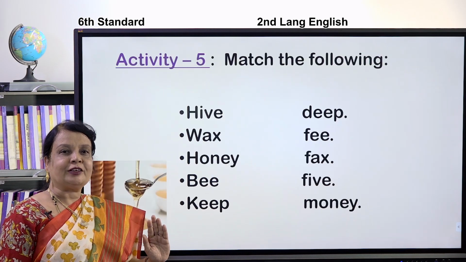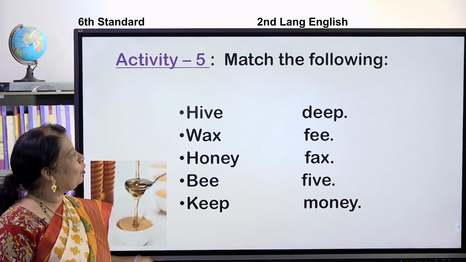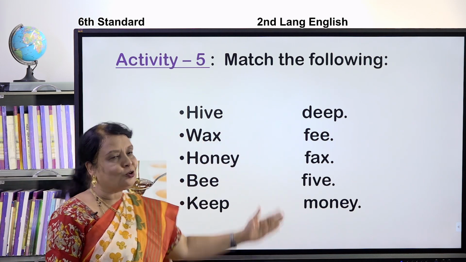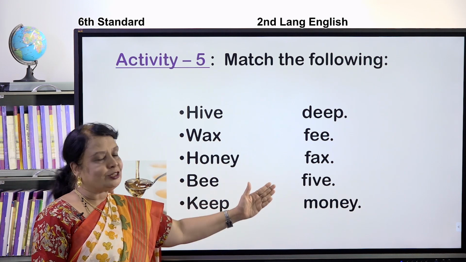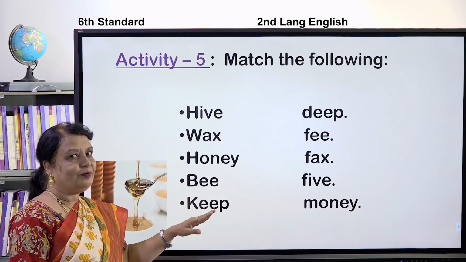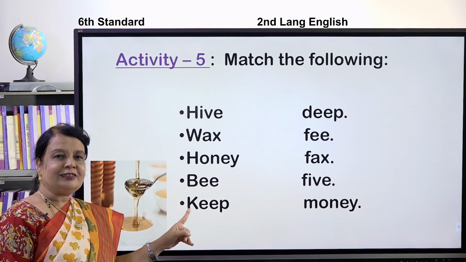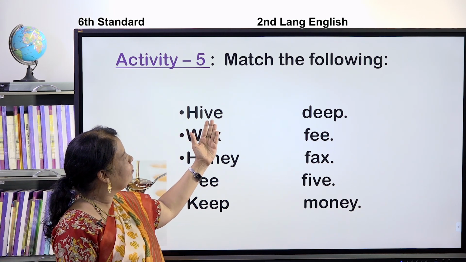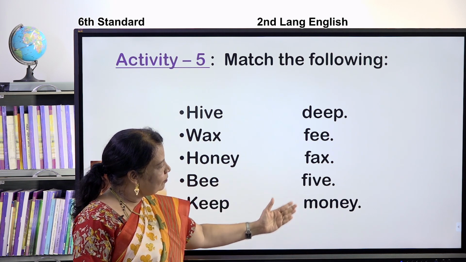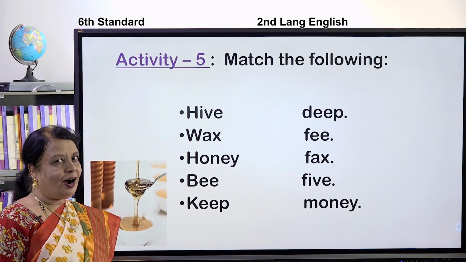Okay, children, we'll go for the next activity. Match the following. Now I have 2 columns here. In these columns, I have words. We are supposed to match them. They are called rhyming words. For example, the first one is high. Which is the rhyming word of high? Five. Come on, do it fast.